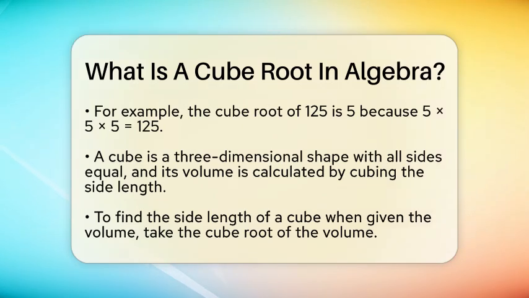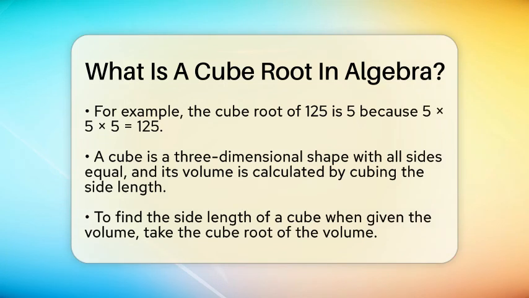The symbol used to write the cube root is a radical sign with a small 3 at the top, like this. Cube root. For example, since 5 times 5 times 5 equals 125, the cube root of 125 is 5. It is written as cube root 125 equals 5.